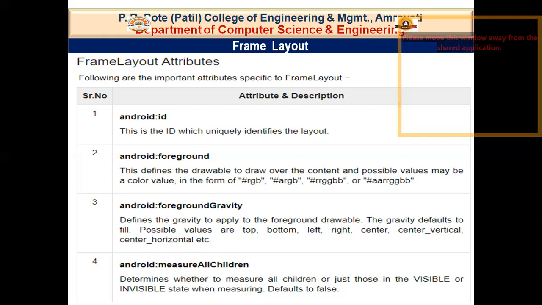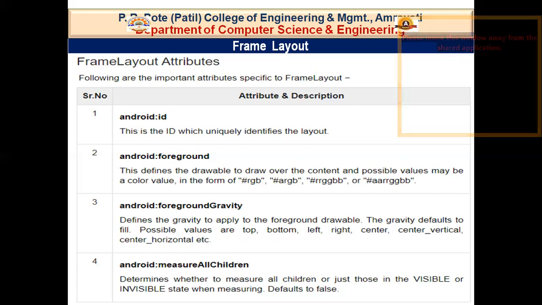A frame can have multiple children, but it is used whenever we want a single child. Frame layout is commonly used in a splash screen or where we want to add a full screen web view to display HTML pages. What is a splash screen? It contains just a company logo or company name. So we just have one control, either an image view or a text view. In that case, we use the frame layout.